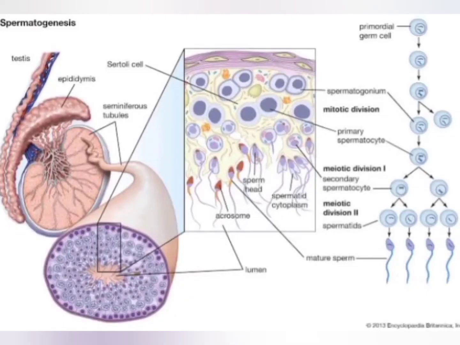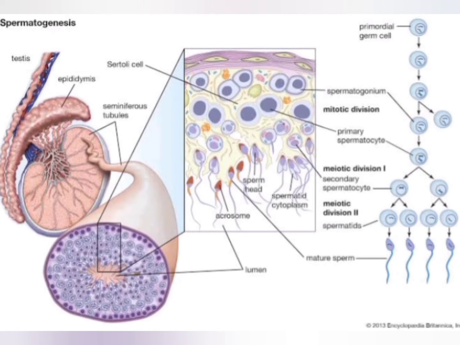In this figure we can see that seminiferous tubules are present inside the testis, and inside these seminiferous tubules the spermatogonium is present, and this spermatogonium arises from the primordial germ cell. When mitotic divisions take place in the spermatogonium, it forms the primary spermatocyte.